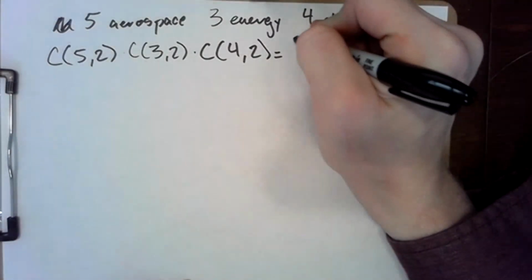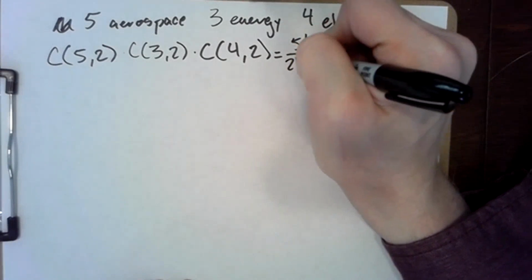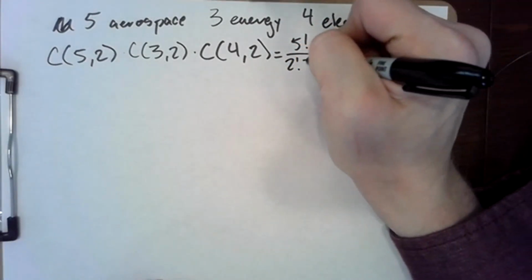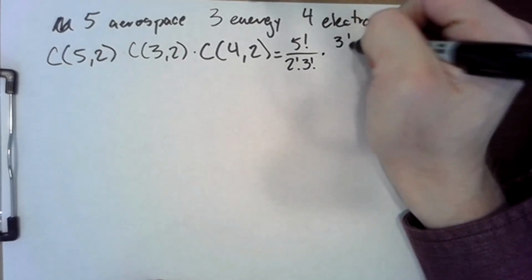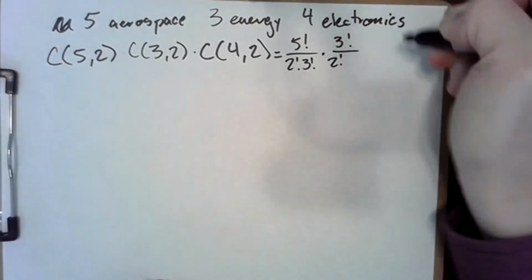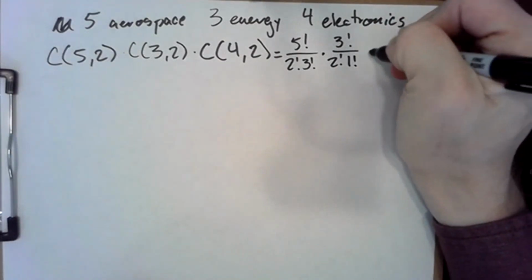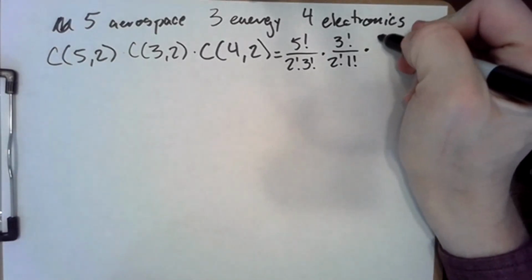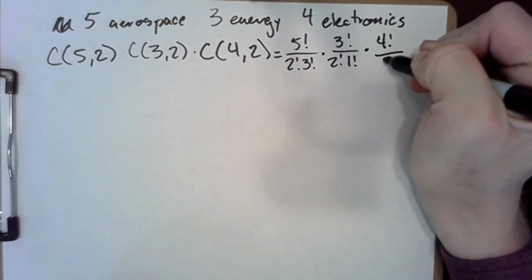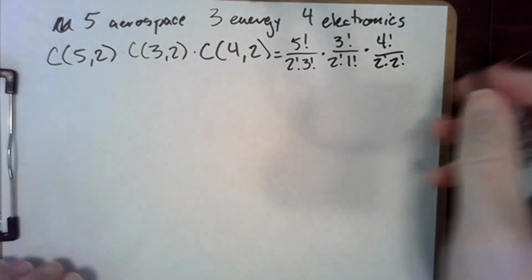So C of 5, 2 will be 5 factorial over 2 factorial times 5 minus 2, which is 3 factorial, times 3 factorial over 2 factorial times 3 minus 2, which is 1 factorial, times 4 factorial over 2 factorial times 4 minus 2, which is 2 factorial.